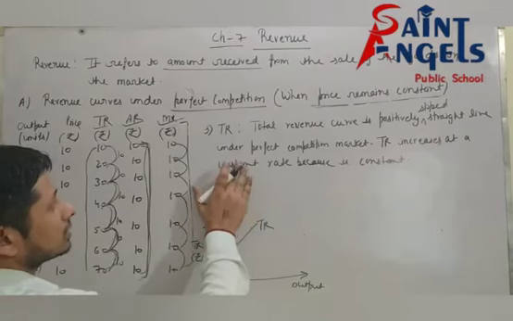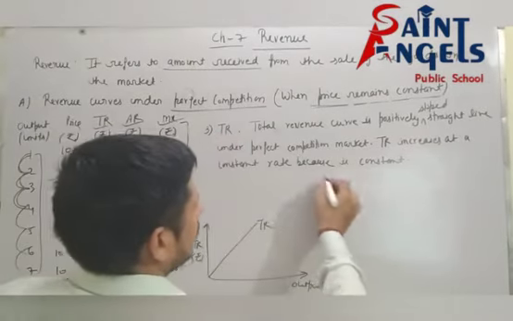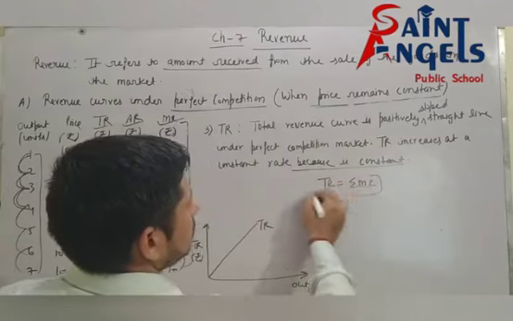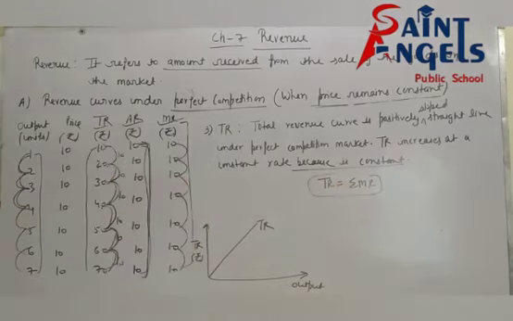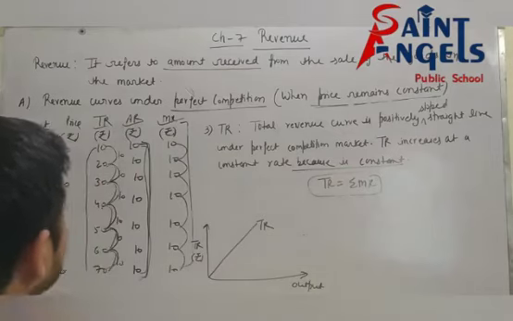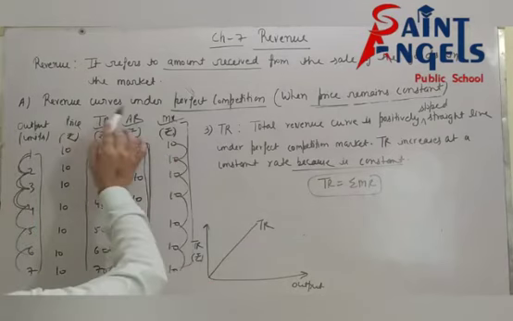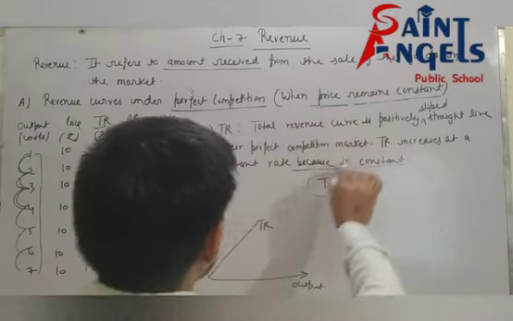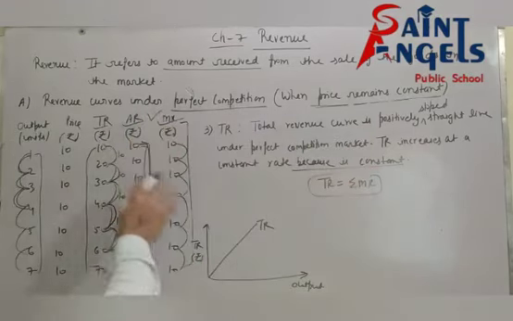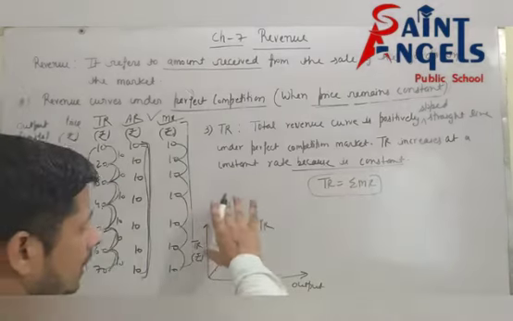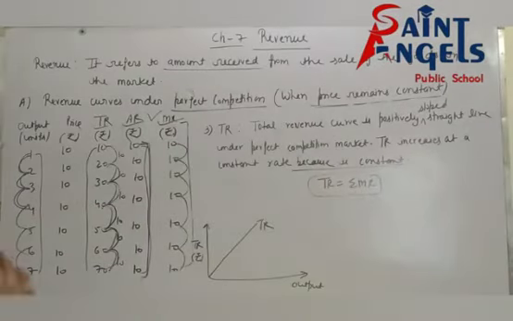So I hope all of you have understood this explanation of total revenue curve. You know that TR is equal to sigma MR, means summation of MR. So I hope all of you have understood the shape, or position, of total revenue curve, average revenue curve and marginal revenue curve under perfect competition when price remains constant. First of all, you will prepare this type of table, then you will explain in this way. Please pause the video and note down this.